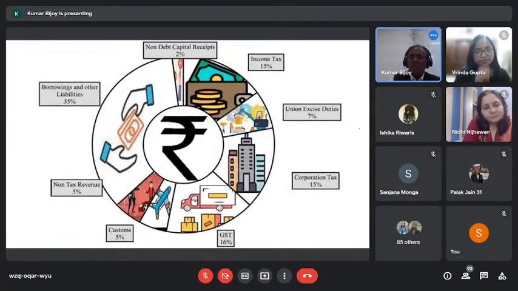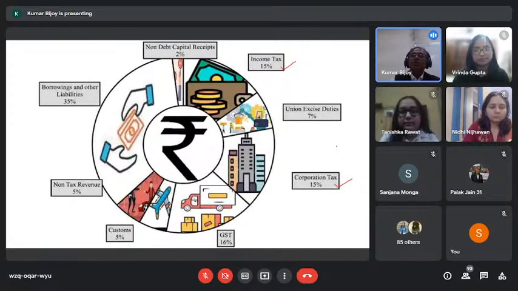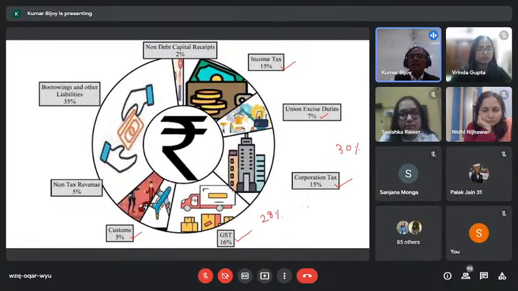Here, one important point: income tax 15%, corporation tax 15%. Adding these two taxes, how much is the total? This is 30%. So your direct taxation is 30%. And if you talk about indirect taxation, excise duty 7%, GST 16%, making it 23%, customs 5%, making it 28%. So indirect taxation is 28% of revenue. Now look, direct taxation is more than indirect taxation.